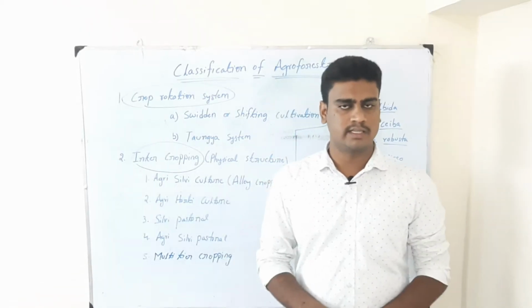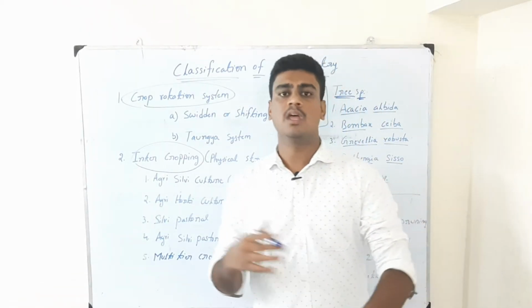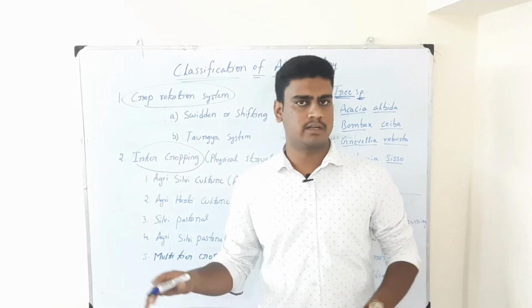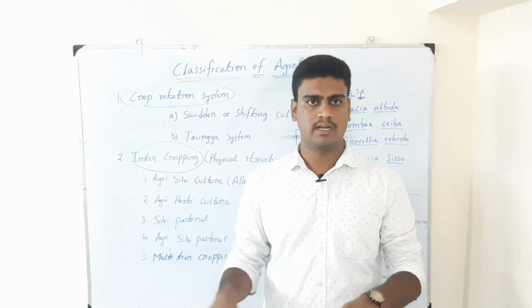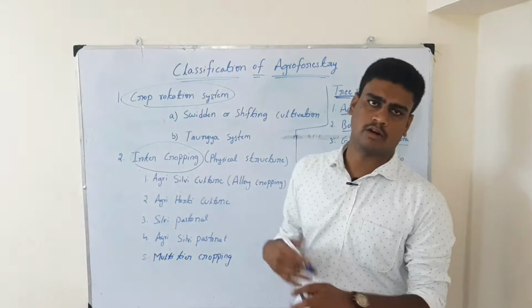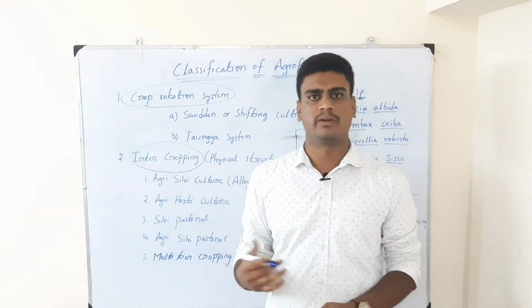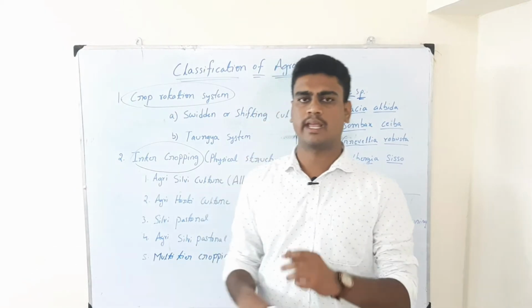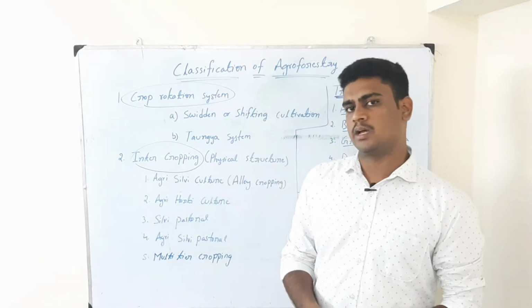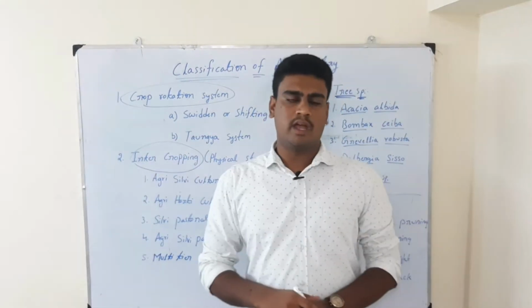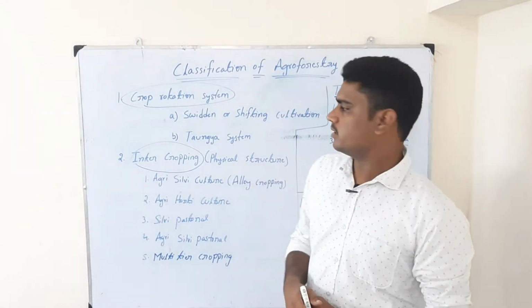Once soil fertility is lost, they shift to a new area, where they cut the forest, burn the entire land and grow crops until the soil fertility is completely lost, maybe for 2, 3 or 4 years, and again they shift to a new area. So here enormous deforestation happens.